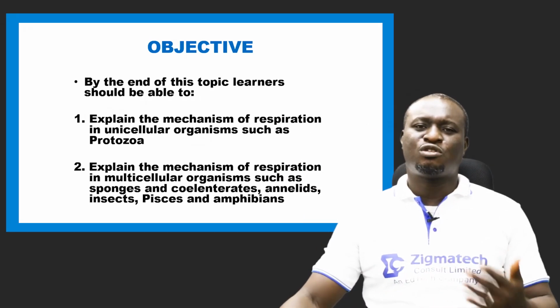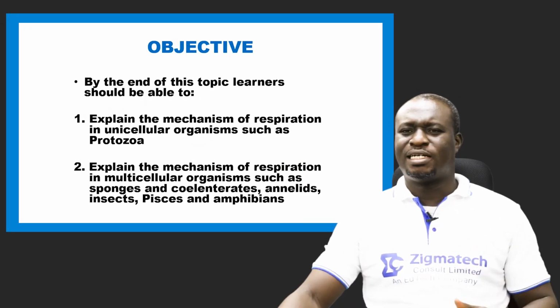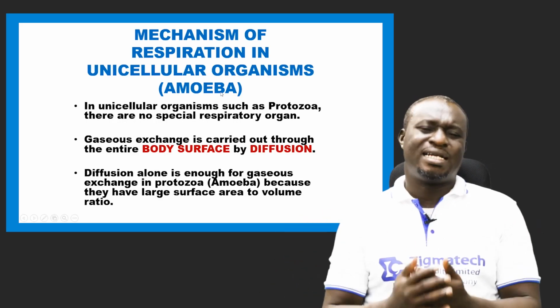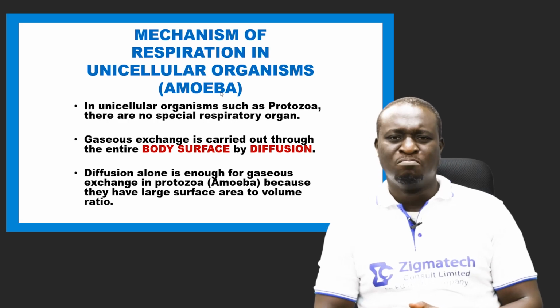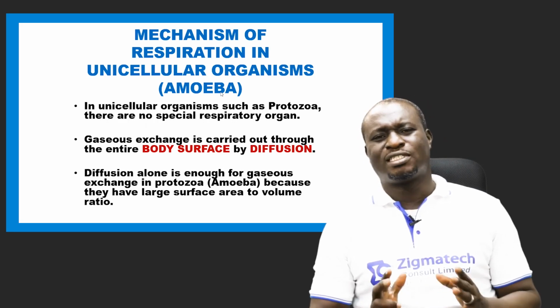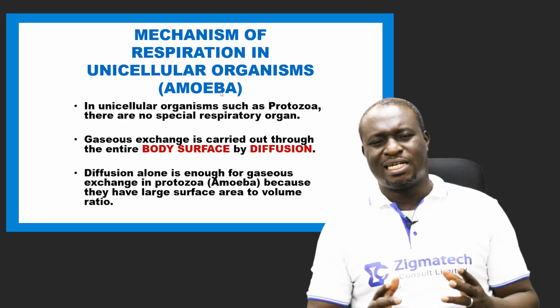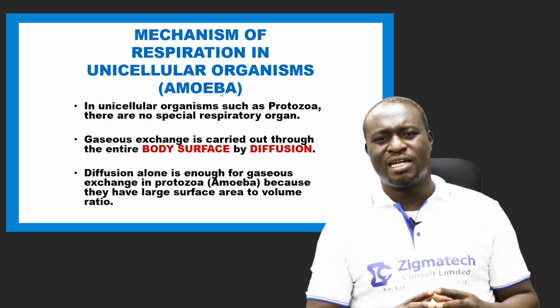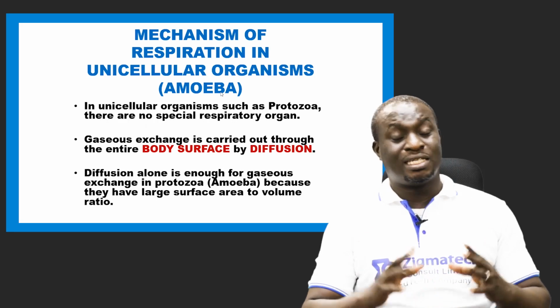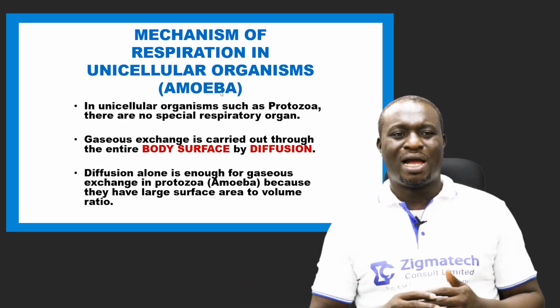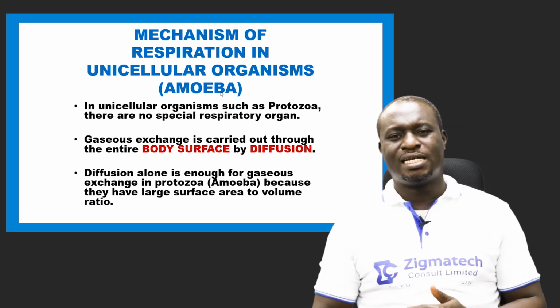Now, in order to start up with this, let's look at that of amoeba. We said we're going to be talking about the mechanism of respiration of amoeba. First of all, understand that amoeba is a protist. Protist is a kingdom actually, and we have several phyla under this kingdom.